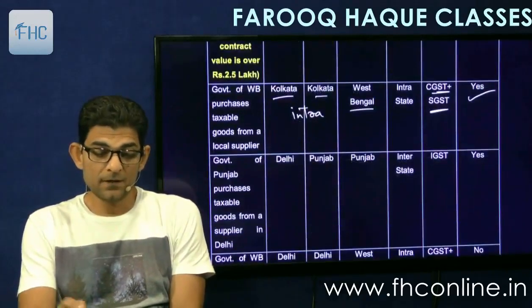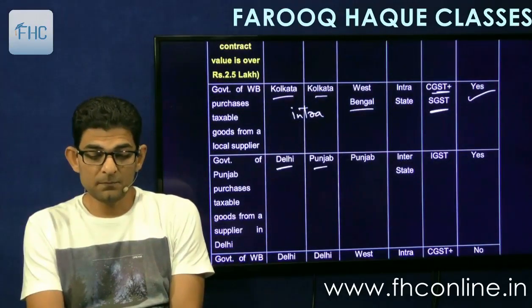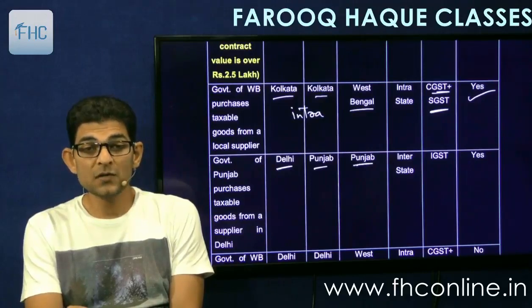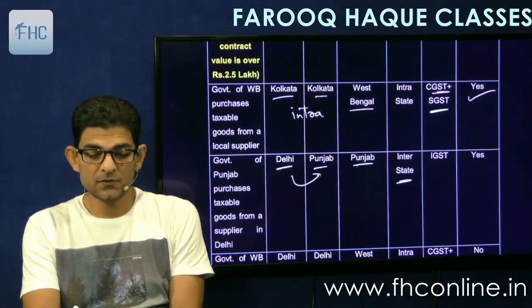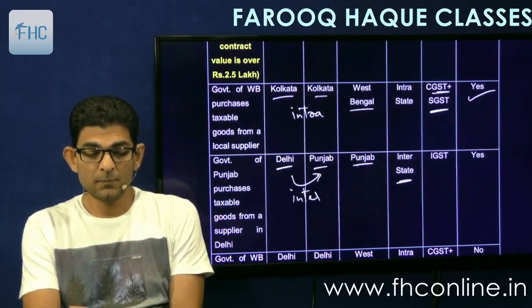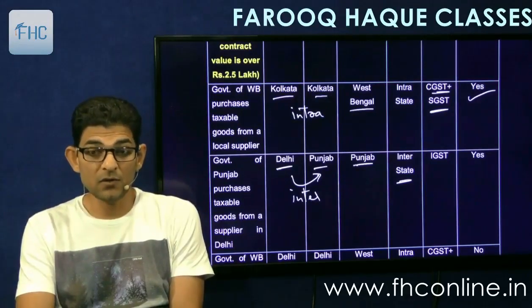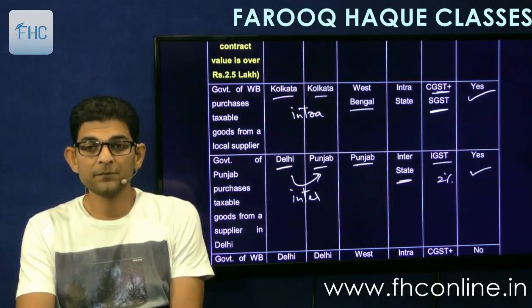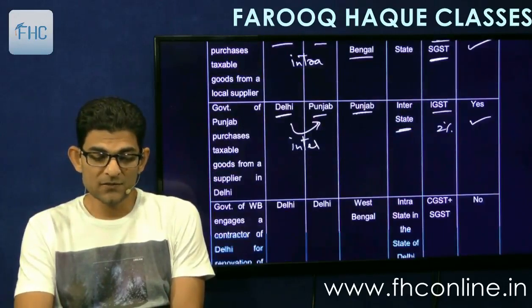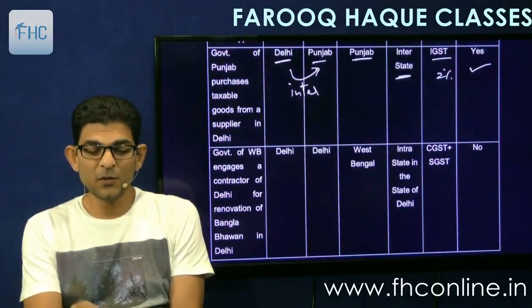Secondly, Delhi, Punjab. So he is registered in Punjab. Yes, it is interstate. But he is registered in Punjab, so he will have to deduct IGST at the rate of 2%. But the third one is Delhi and West Bengal.